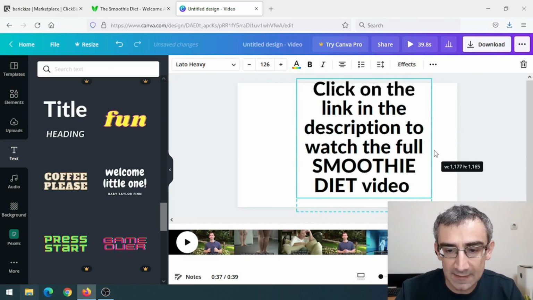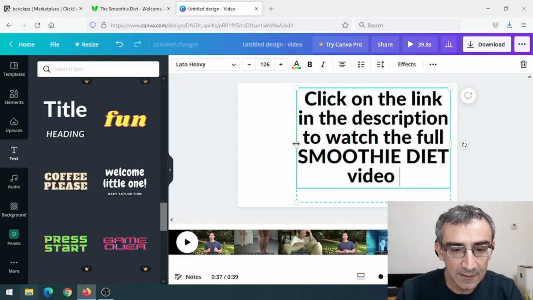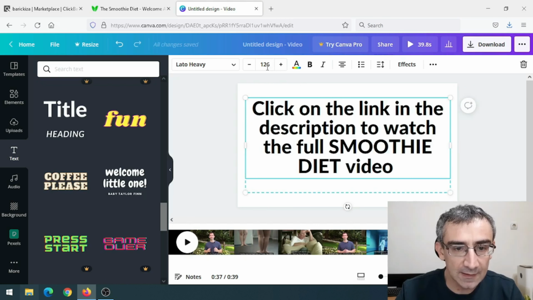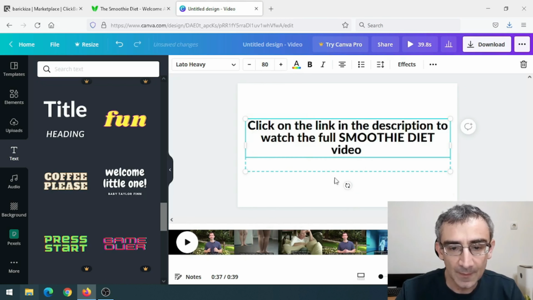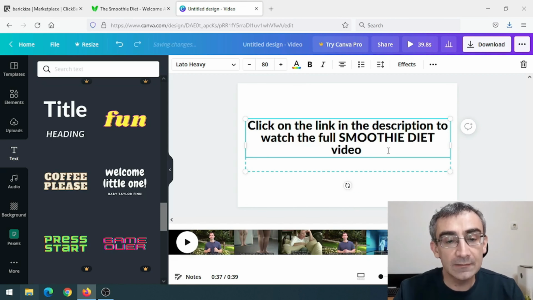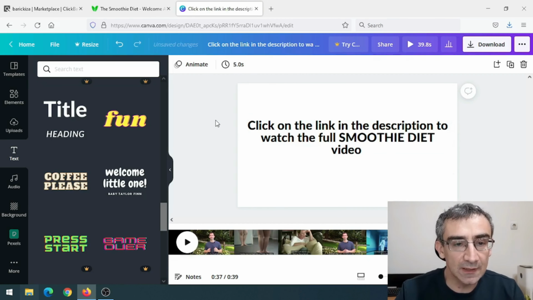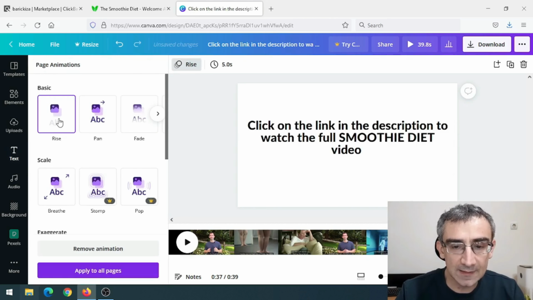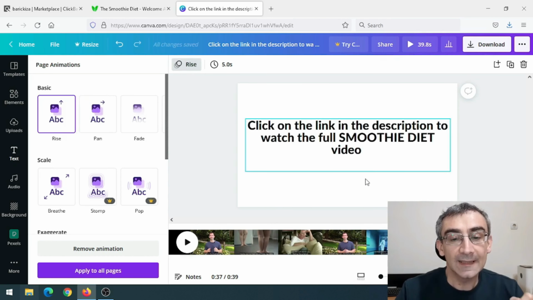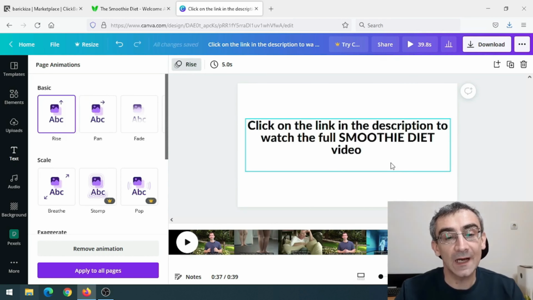So let me just make this wider like this and like this and a bit smaller. So let's say for example 80, and I can even add some animations. So just click here and then click here on animate, and let's say rise for example. Okay, rise is better. And this slide needs to be between 5 and 10 seconds long. No need to be longer than that.